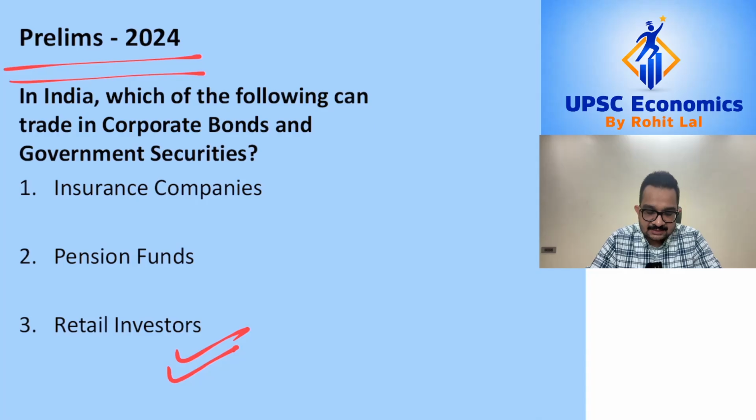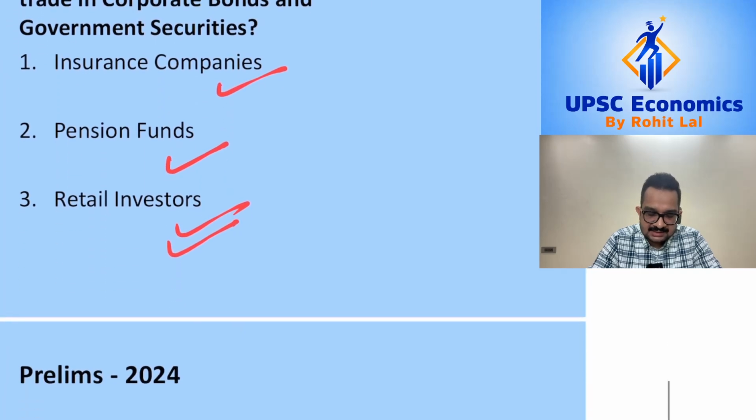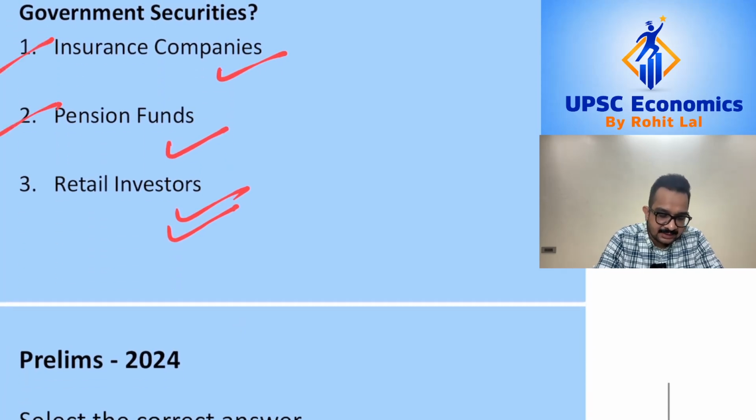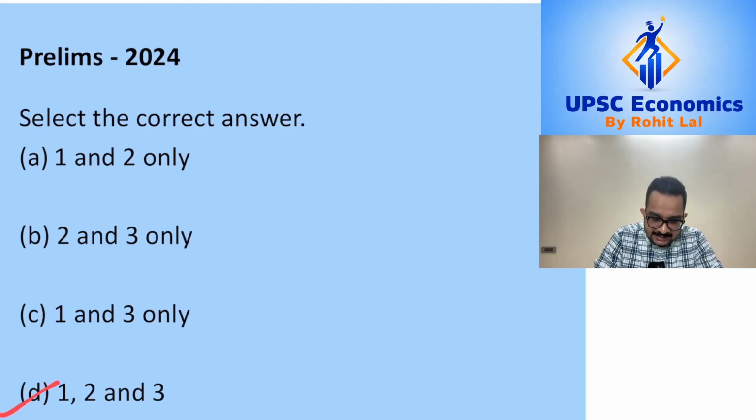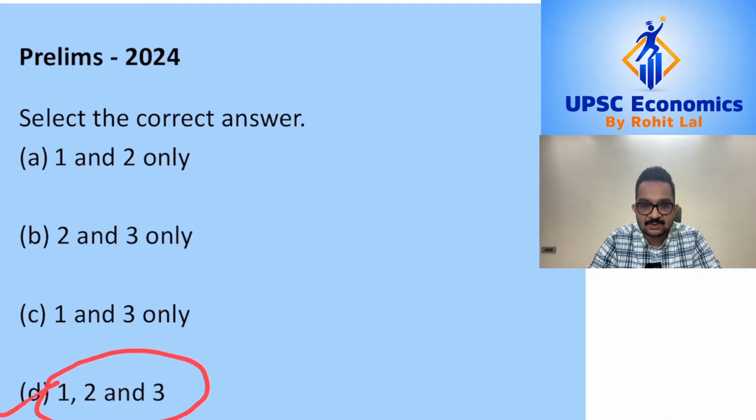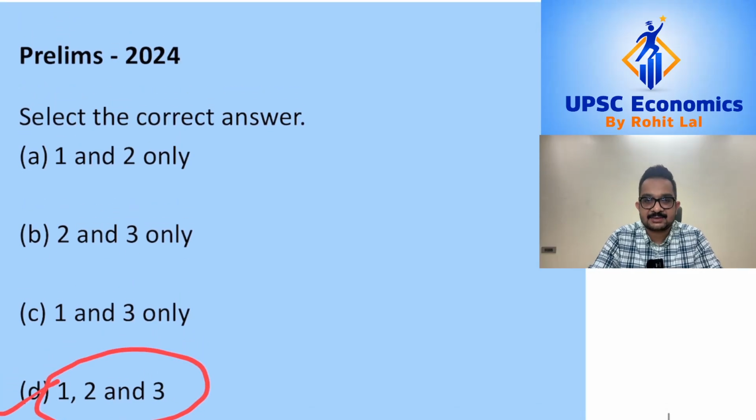And in addition to that, we know that you can have insurance companies which invest both in government bonds and government securities, and similarly pension funds. So here all the three statements are correct. Your answer here becomes D, that is 1, 2 and 3. So all these three statements are correct. So this is all we wanted to cover in the context of government securities.